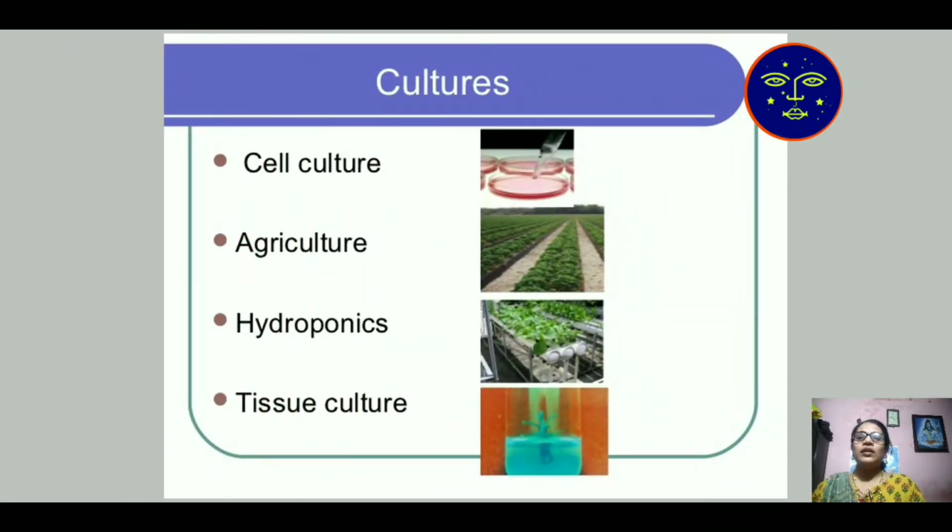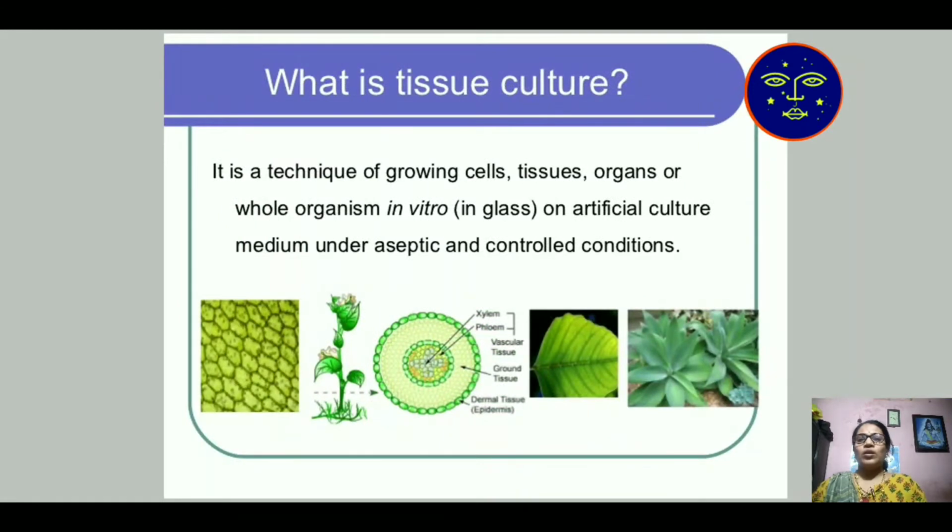With the help of tissue culture, we will do cell culture, agriculture, and hydroponic, meaning water-loving plant culture. Then what is tissue culture? It is a technique of growing cells, tissues, organs or whole organism in vitro.